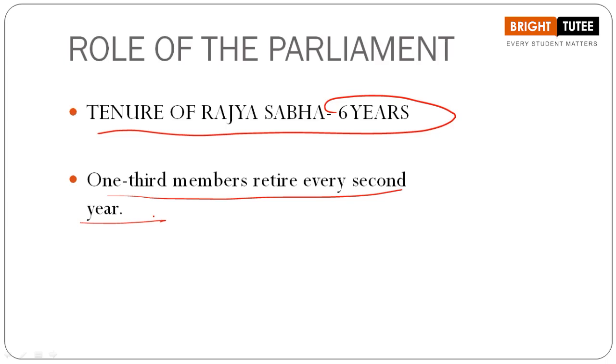But have you heard about Rajya Sabha being dissolved like that? No. So when we're talking about Rajya Sabha, what happens here? 1/3 of the members of the total capacity in Rajya Sabha retire after every second year. And the tenure for Rajya Sabha is 6 years for all the elected representatives. Okay? So these are certain points that we have to understand here regarding the role of the parliament.